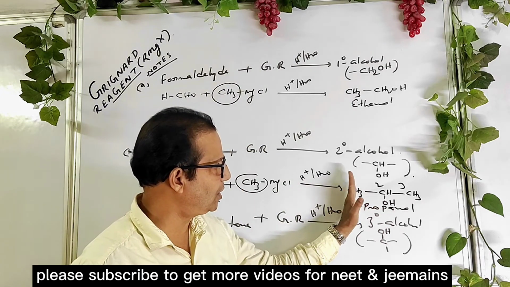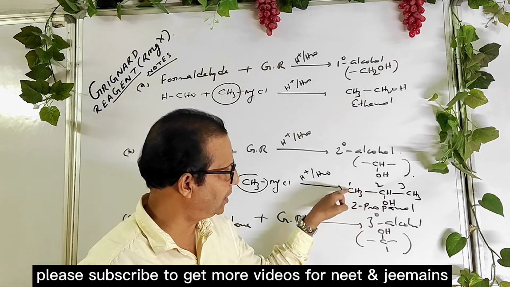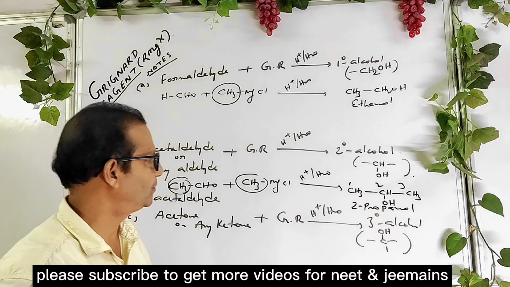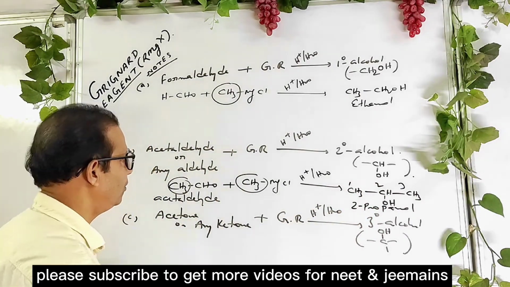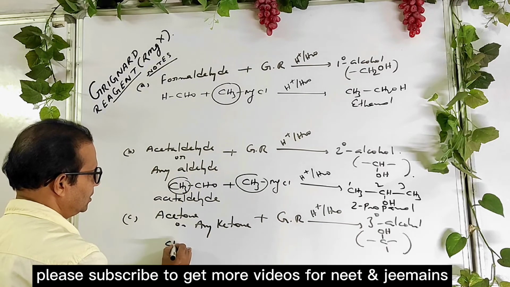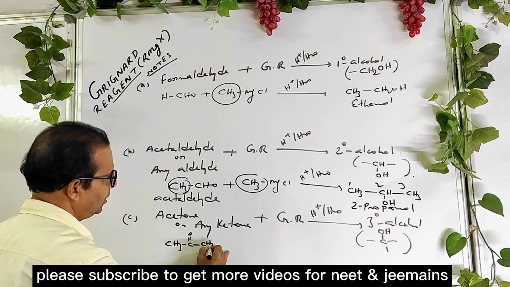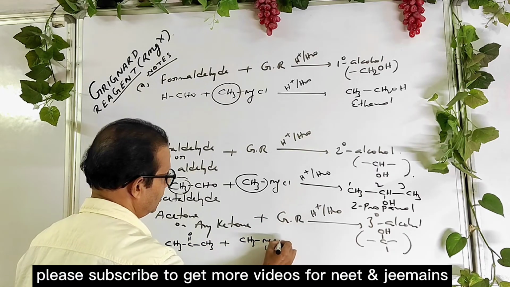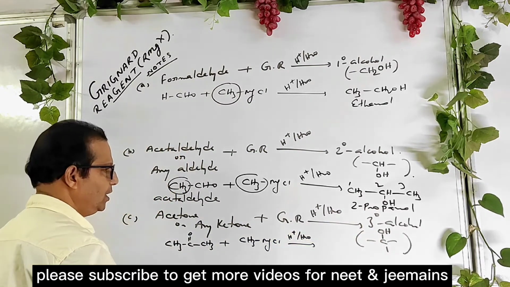If there is a three-carbon chain with the group at the middle, then this skeleton is called isopropyl. Iso comes from isomers. When acetone reacts with Grignard reagent followed by acid hydrolysis, you get a tertiary alcohol, okay?